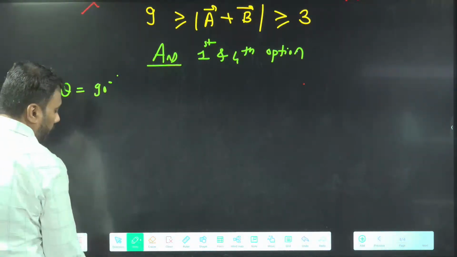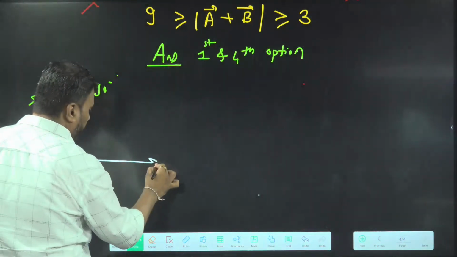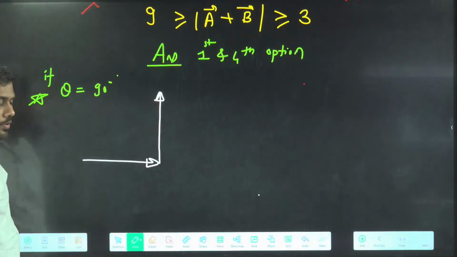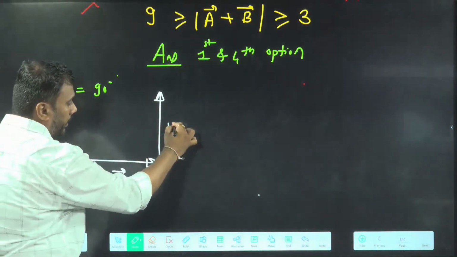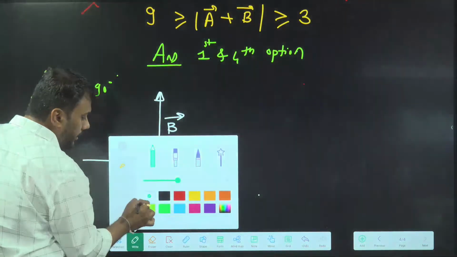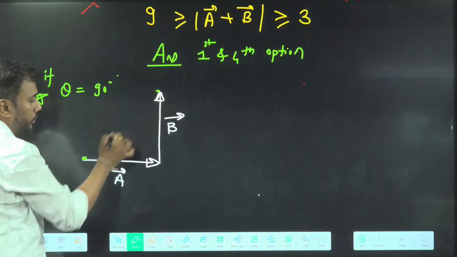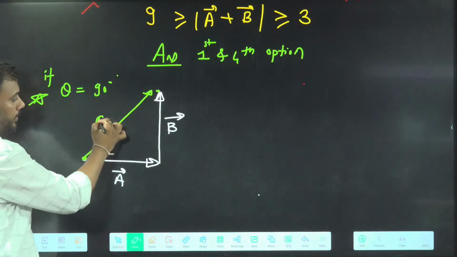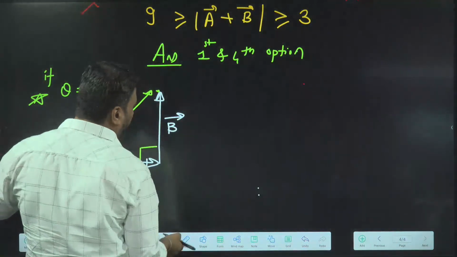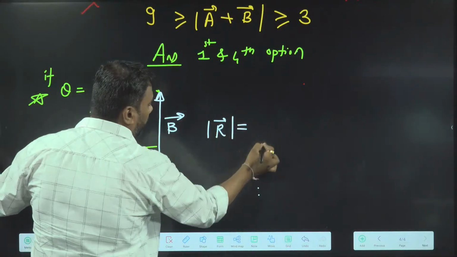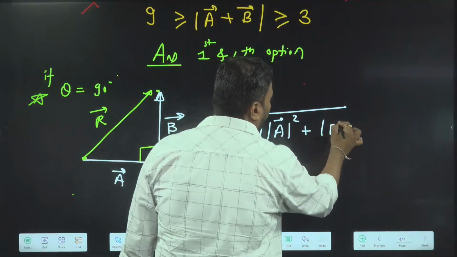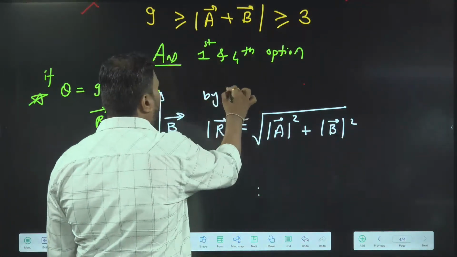Third point. If two vectors are at 90 degrees to each other, I am arranging two vectors at 90 degrees to each other. These are two vectors. This is my first vector. This is my second vector. On the head of the first, the tail of the second is arranged. Then the resultant is given from the tail of the first to the head of the second. This is the resultant. Because the angle between A and B is 90, we can use the Pythagoras theorem to find the resultant. The magnitude of the resultant can be written as root over magnitude of A square plus magnitude of B square. How? By the Pythagoras theorem.